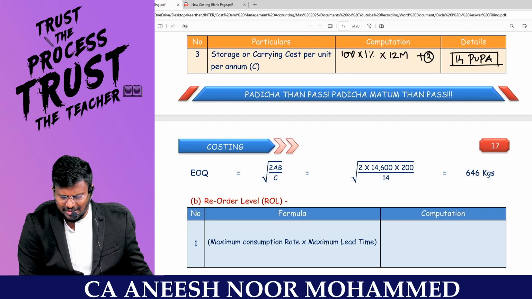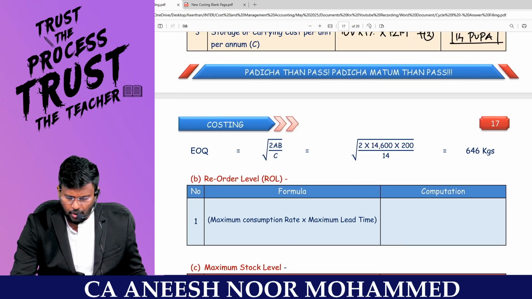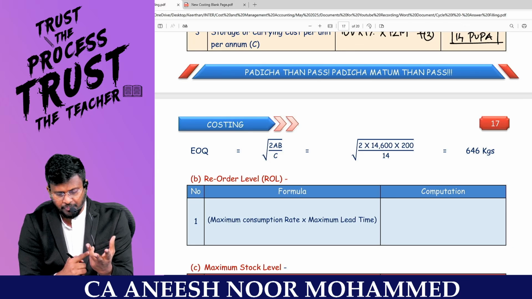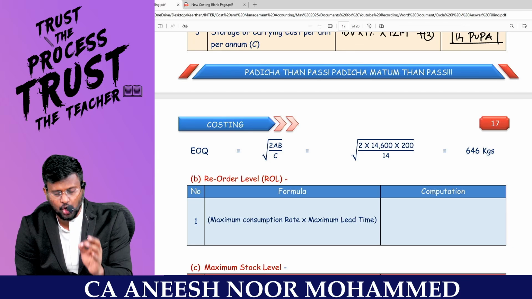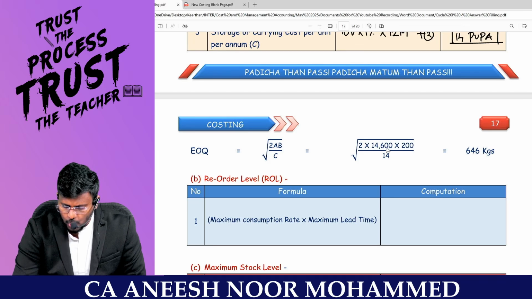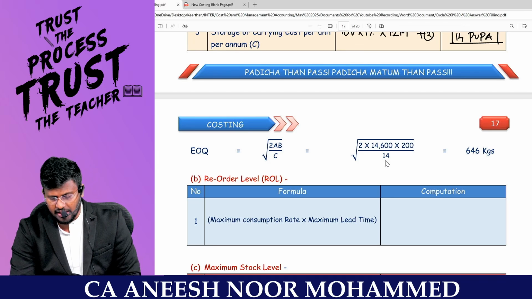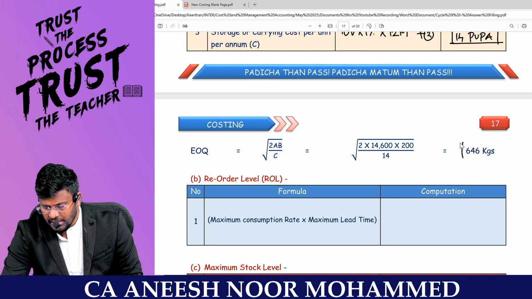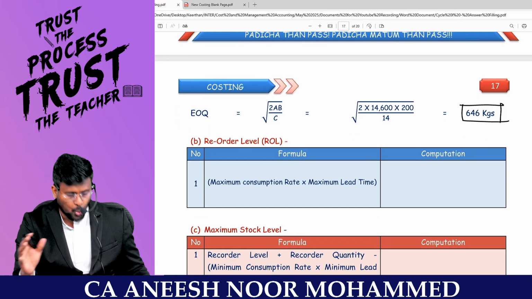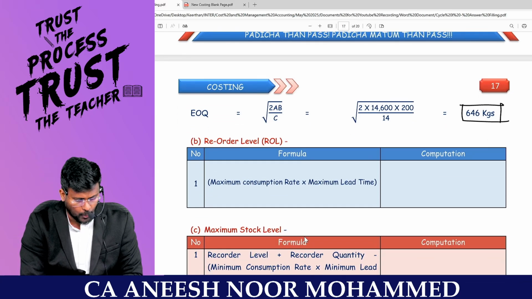So we can straight away apply the EOQ formula. Root of 2AB divided by C. A stands for annual consumption, B stands for buying cost per order, C stands for carrying cost per unit per annum. So root of 2 into 14,600 kg into 200 divided by 14. 646 kg is the reorder quantity or economic order quantity.